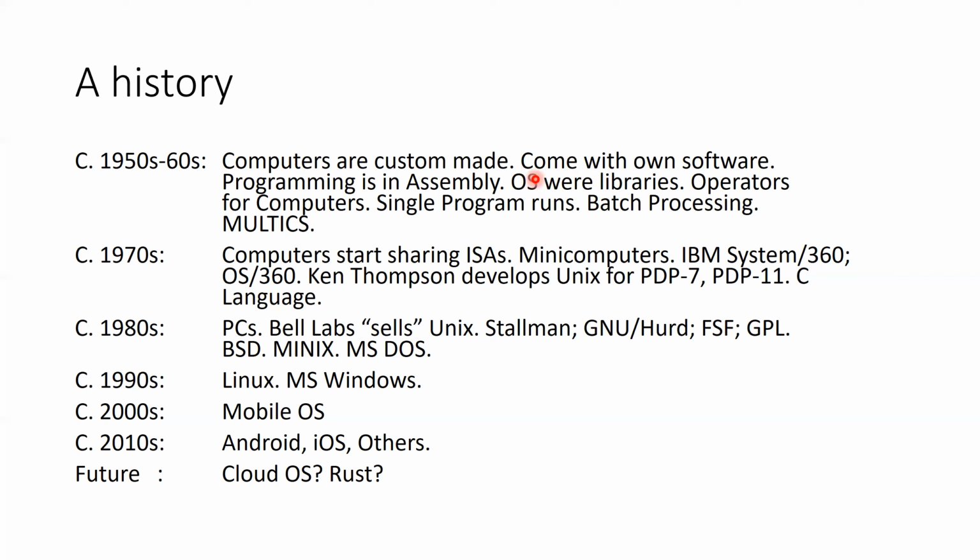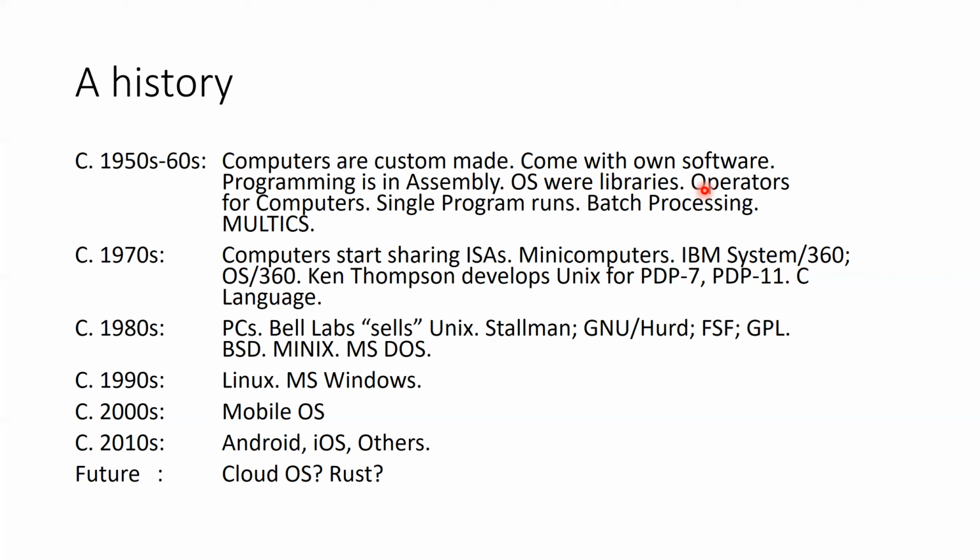So the word operating system comes from operator, operation, operating. So in those days, not everybody knew how to use a computer. So computers used to have specialized trained personnel which were responsible for running the computers.